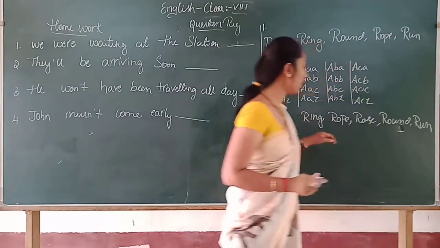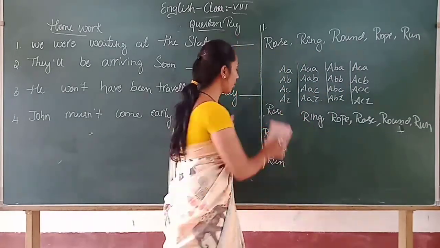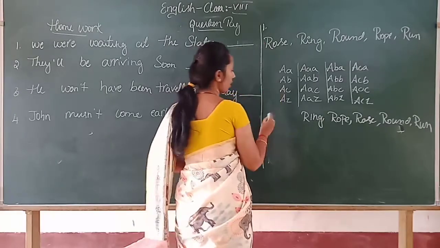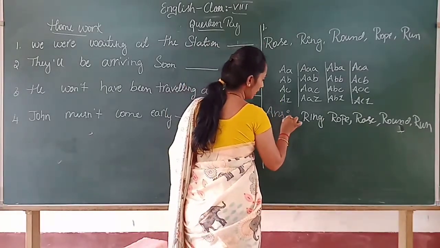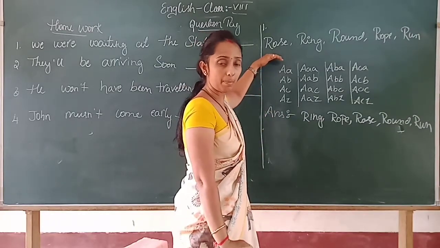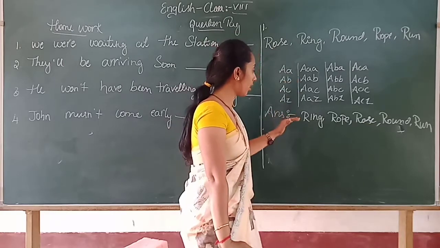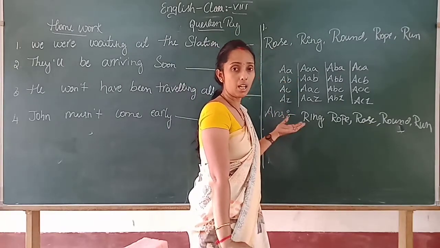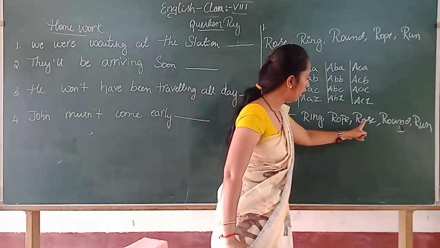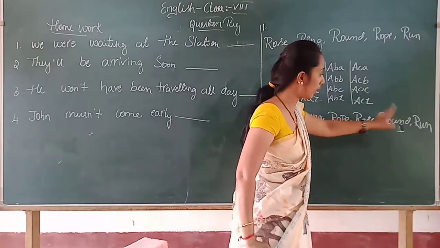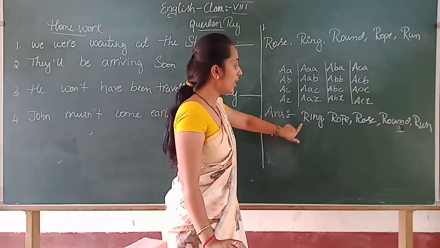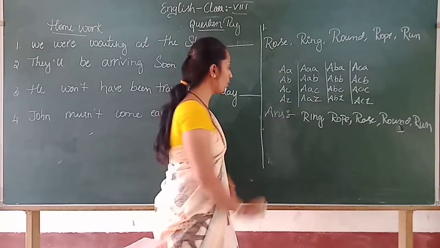Is it clear, children? So here compare the question and the answer. This is the question and this is the answer. Here the words are not in the dictionary order. Here we arranged the words as per the order: after ring with I, the O order we took, then the U order word we took. Can we make out the difference, children, from here to here? This is the dictionary order in which you arranged them.